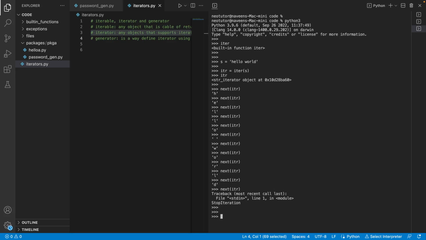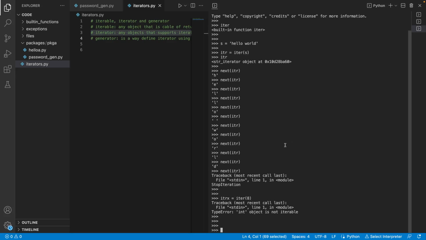Okay. So let's do one thing, itr equal to, now call iter of, and instead of giving a sequence, let's give some random integer, 8. We'll get an exception. Check this one. int object is not iterable, which means that the integer 8 we passed, of type int, is not iterable, which means it is not capable of returning an iterator.